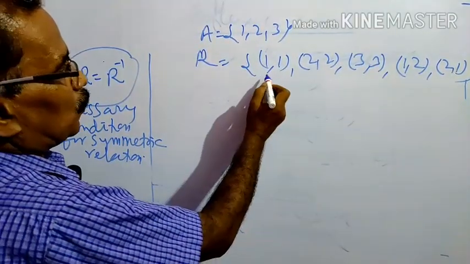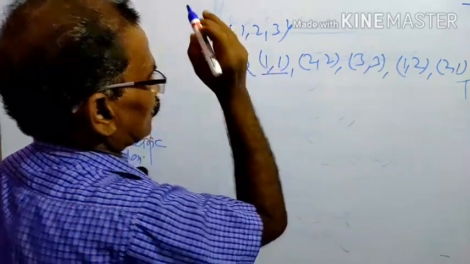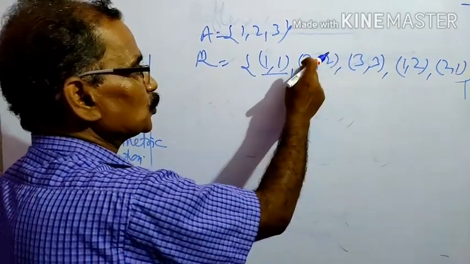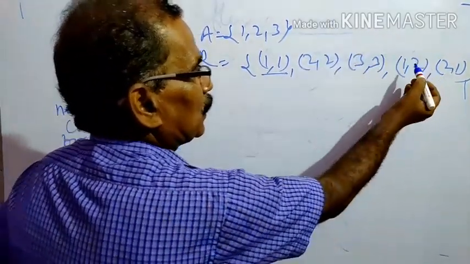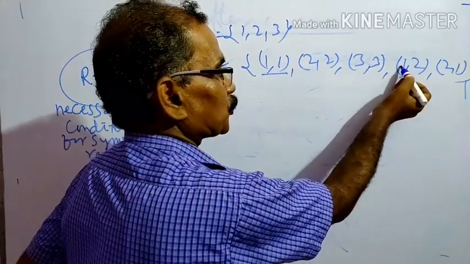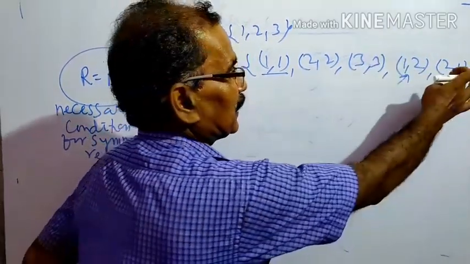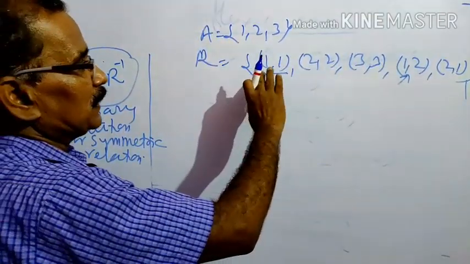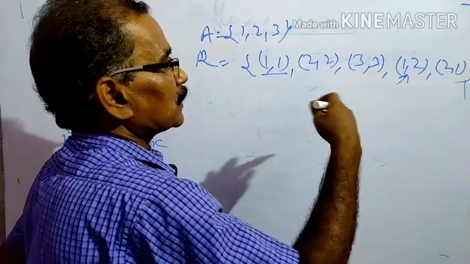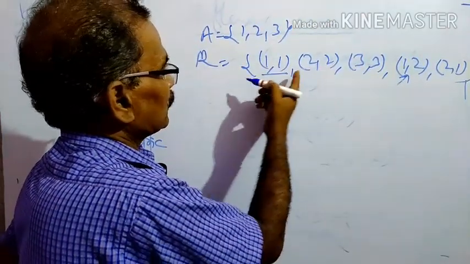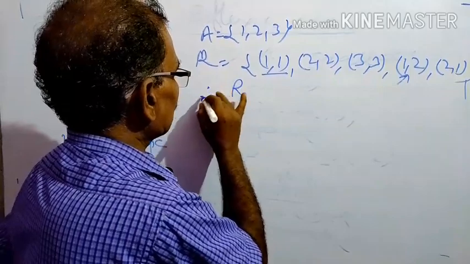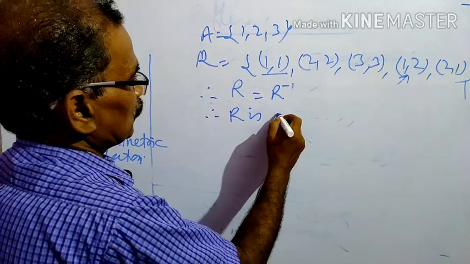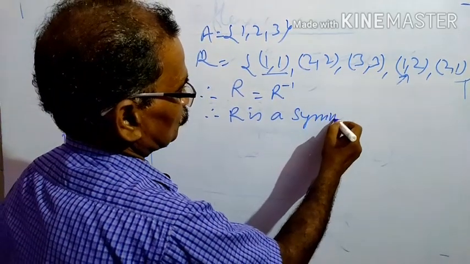Here the inverse of (1, 1) is (1, 1), of (2, 2) is (2, 2), of (3, 3) is (3, 3). But the inverse of (1, 2) is (2, 1), and the inverse of (2, 1) is (1, 2). We have observed that every element has its inverse element. So here R is equal to R inverse. Therefore R is a symmetric relation.